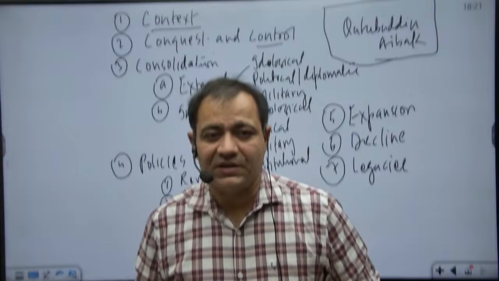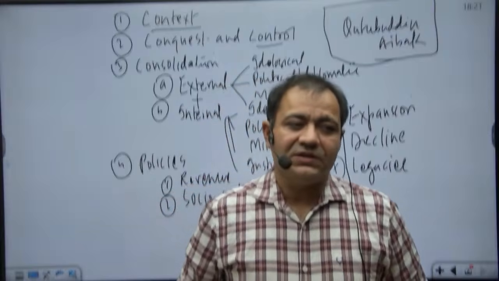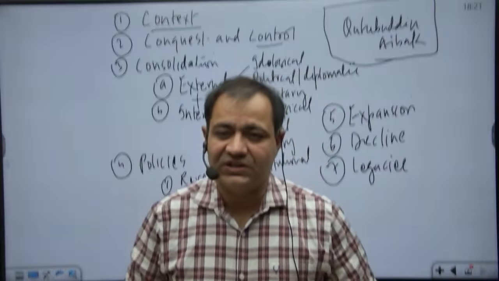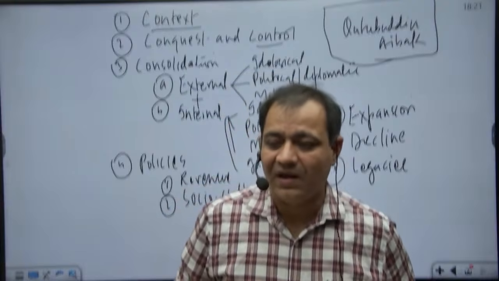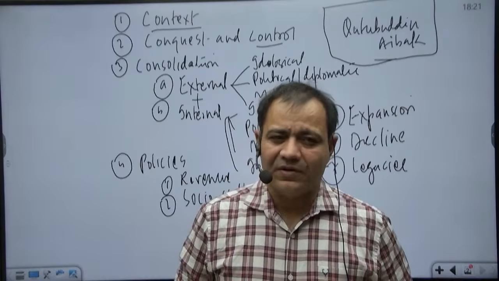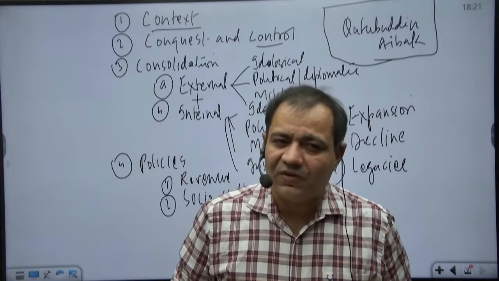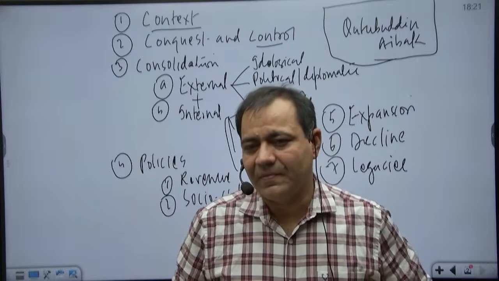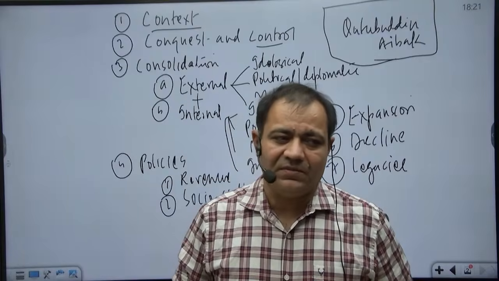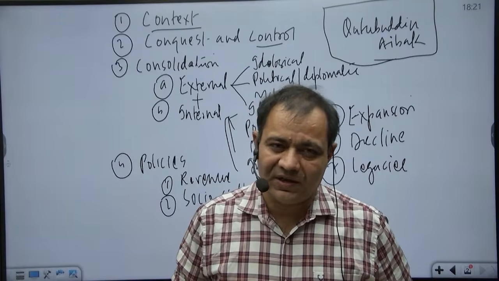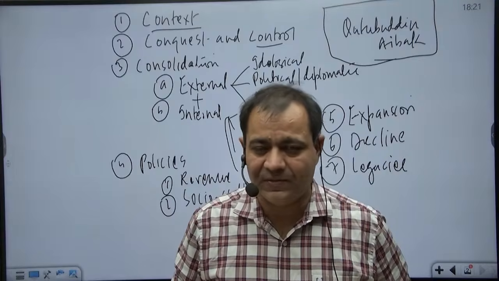He also participated in one more battle that Muhammad Gori fought against the ruler of Kannauj, Jaichand, who is at times accused of not supporting Prithviraj Chauhan in the second battle of Tarain because of some personal enmity. Those details are not important, but it was very much part of the politics of the time. Rajput estates kept on fighting among themselves, and Jaichand had a conflicting relation with Prithviraj Chauhan.